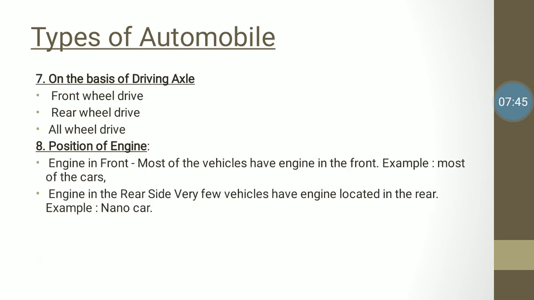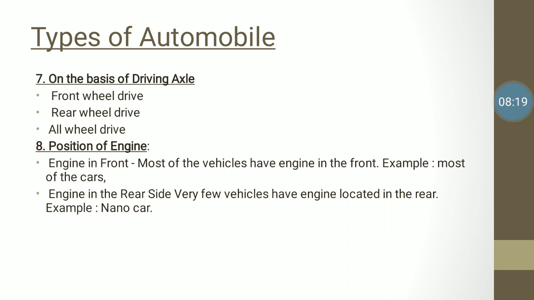Next, the seventh one is on the basis of driving axle. On which axle are we giving the drive? Power is generated in the engine, but after generation, where is it supplied for the propulsion of the vehicle? On that basis we classify it as front wheel drive, meaning we generate power in the engine and supply the power to the front axle. Then the front wheel drives the vehicle.